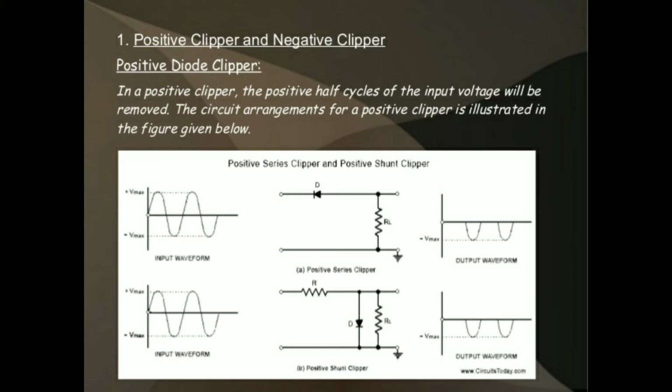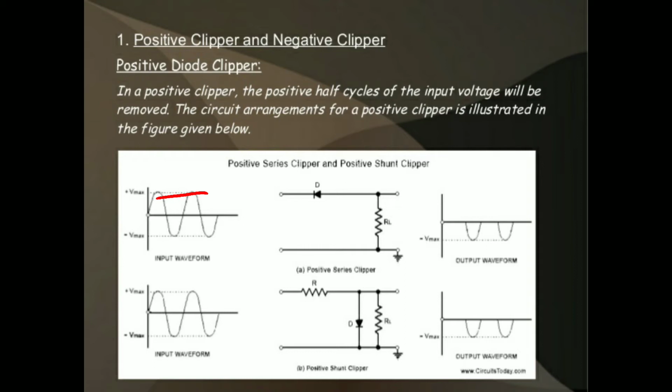In this we are considering the positive half cycle. During the positive half cycle, the diode is in reverse bias condition, so it acts as an open switch. All the voltage is dropped across the diode only, so the positive half cycle is removed. It does not pass to the output. Vi is equal to Vm, but Vout is equal to 0.